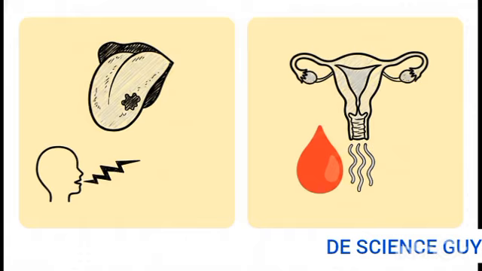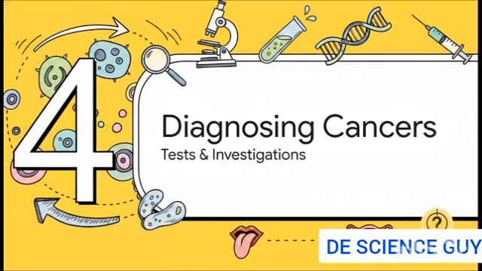Cervical cancer, conversely, can be totally asymptomatic in the early stages. You wouldn't even know it's there. When symptoms do finally appear, they usually show up as abnormal vaginal bleeding, bleeding after intercourse, bleeding between periods, or a foul-smelling vaginal discharge. Let's shift gears to Section 4, Diagnosing the Cancers, Differential and Investigation.